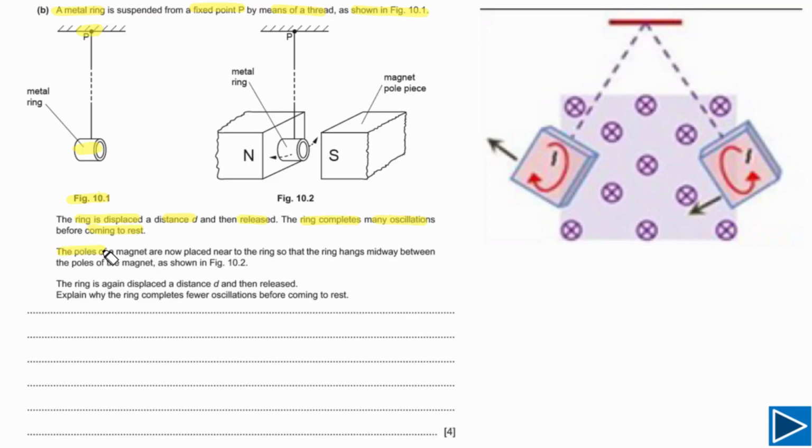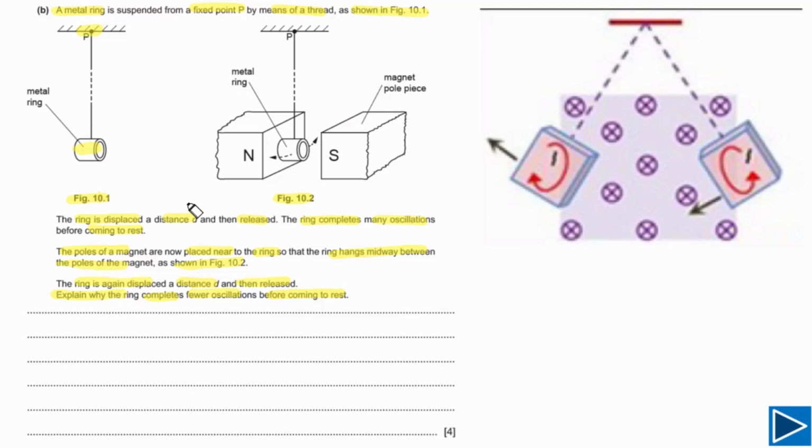Next, it is given to us that the poles of a magnet are now placed near the ring so that the ring hangs midway. As you can see here, this ring is between these magnetic poles. It is placed midway, the poles of the magnet as shown in figure 10.2, as you can see in this figure. The ring is then again displaced the same distance, and then released. But this time the ring completes only fewer oscillations before coming to rest. We need to explain why.